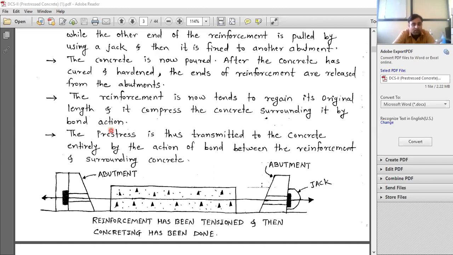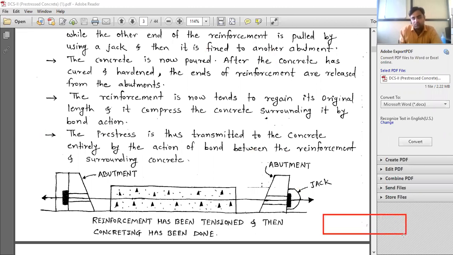regain its original length. Okay, after पहले tension दिया ना उधर. Now once you release, the steel will try to come to its original shape and now that compressive force is getting developed in the steel. Are you getting my point? And that force is the pre-stressing force. समजतंय का?